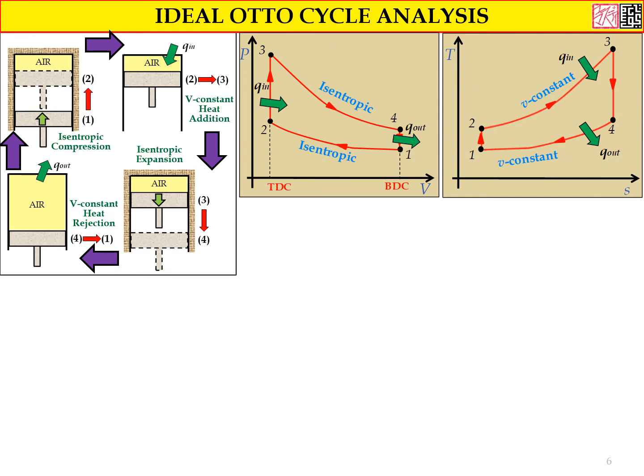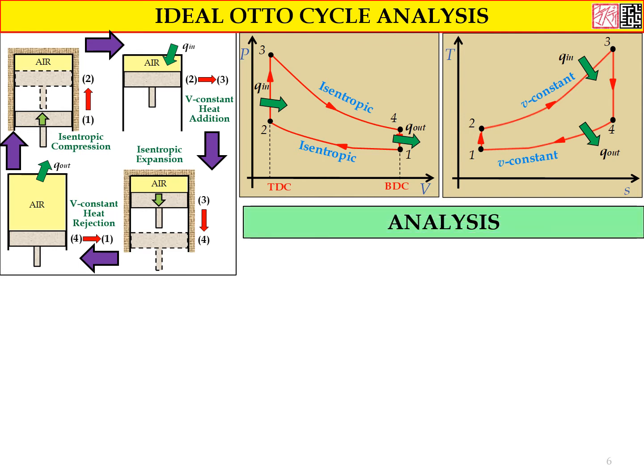Now we look into the TS diagram. We have process 2 to 3 with constant volume heat addition, and also process 4 to 1, which is constant volume heat rejection. So this is the PV and also TS diagram of the Otto cycle, which I already explained in the previous slide. Now we look into the analysis of it, and first we look at the energy balance